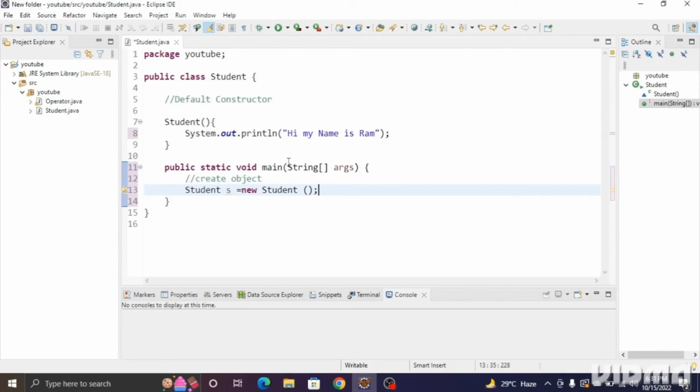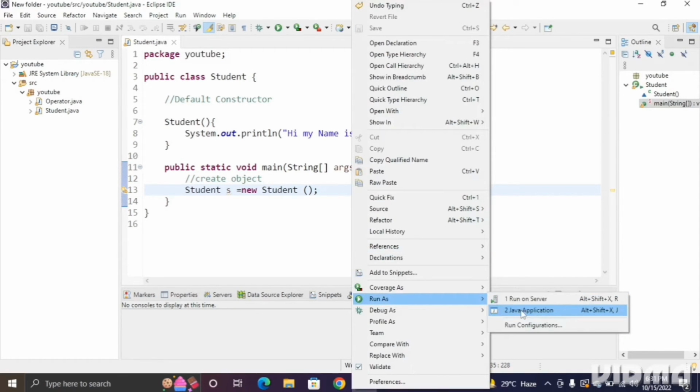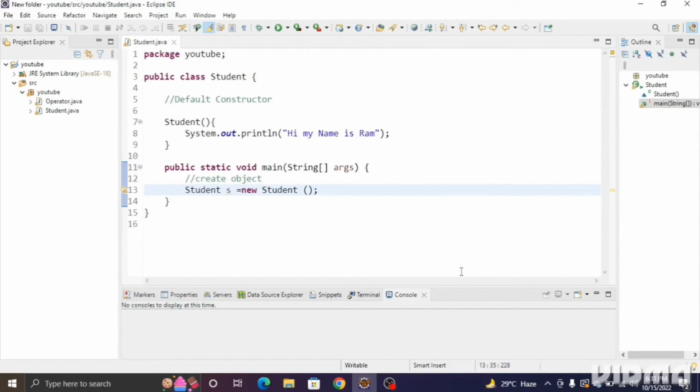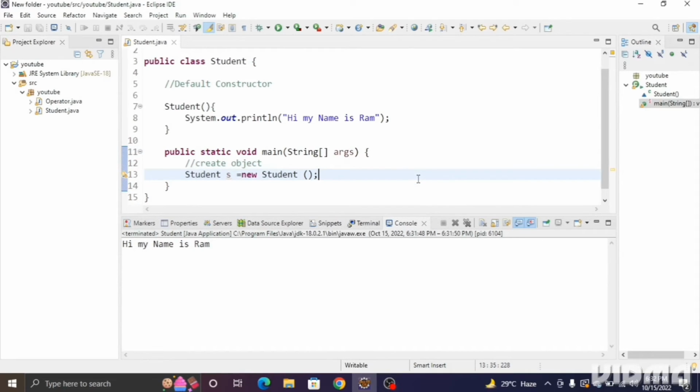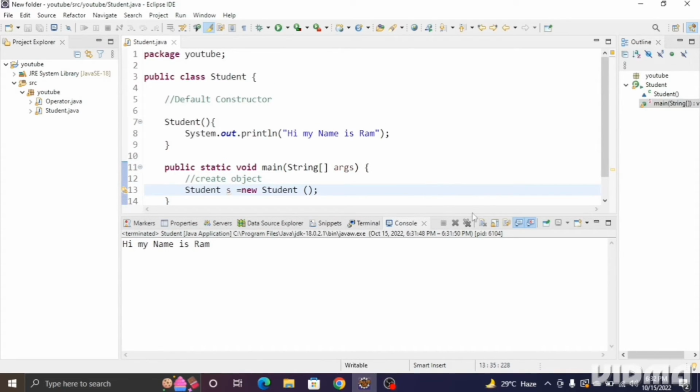Let us save this program, and if this message comes as output, it means the constructor is working fine. Understood? Let us check. So run this program. Okay, hi, my name is Ram. It means the output is the message we passed inside the sysout. It means the constructor is working fine. Okay, now we'll see the parameterized constructor.